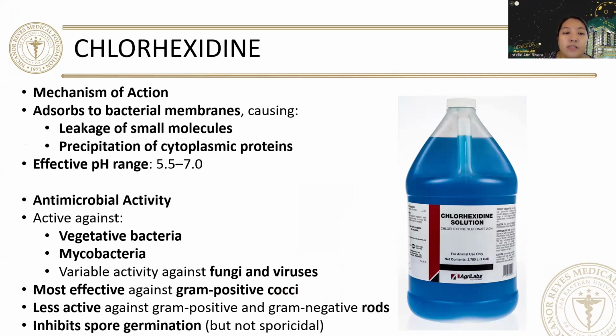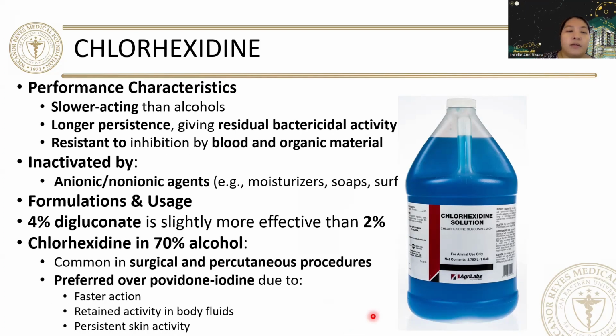It inhibits spore germination, inhibits only, but it is not sporicidal. It is slower acting than alcohol, however it has longer persistence, giving residual bactericidal activity. It is resistant to inhibition by blood and organic material.